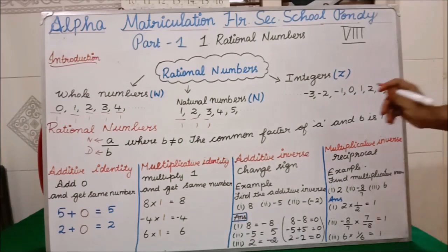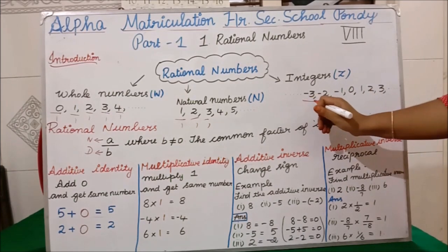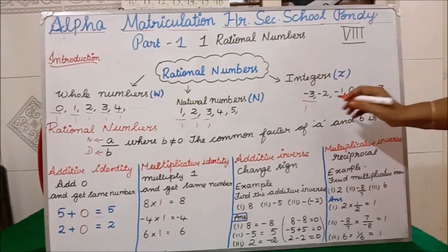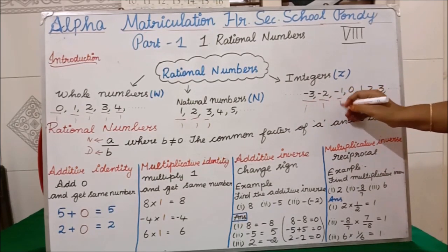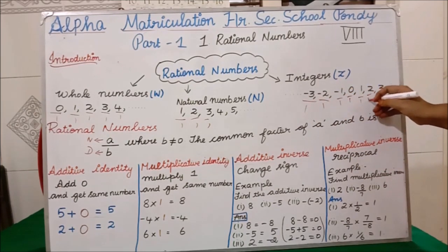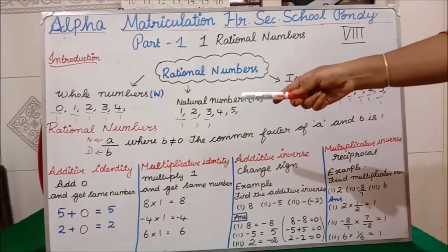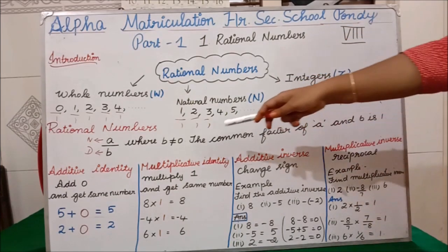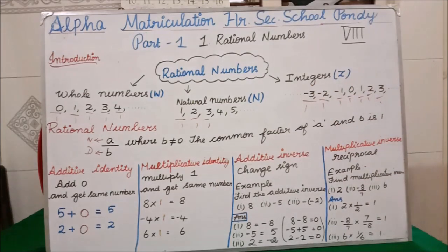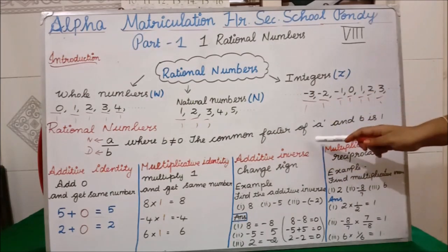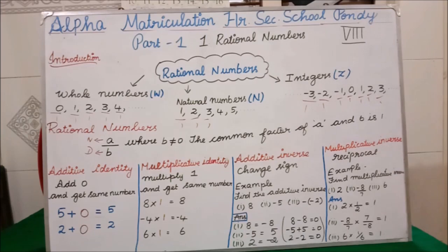Students, if you see here only -3 is there, which means the denominator part is 1. So here also 1, here also 1, here also 1. Everywhere we are having 1. Clear all of you? So a rational number will always be in the form of A by B, where the denominator part should not be equal to 0. The common factor of A and B is 1. Clear all of you?